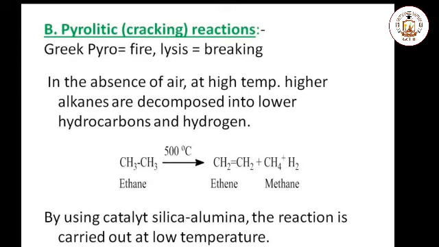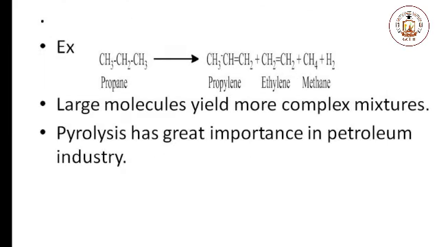These reactions are also carried out in the presence of a catalyst like silica alumina, because we have to use a low temperature. The cracking process has much importance in the petroleum industry. By using this technique, an additional amount of petrol is obtained.